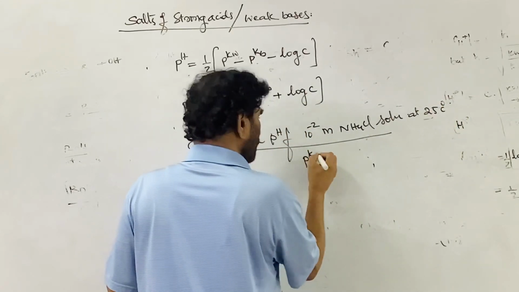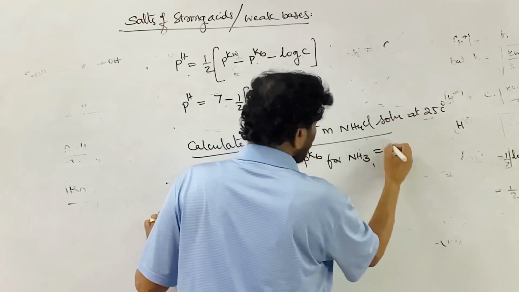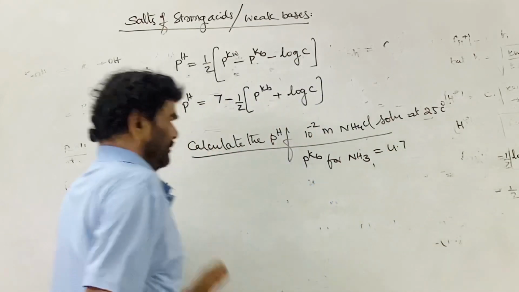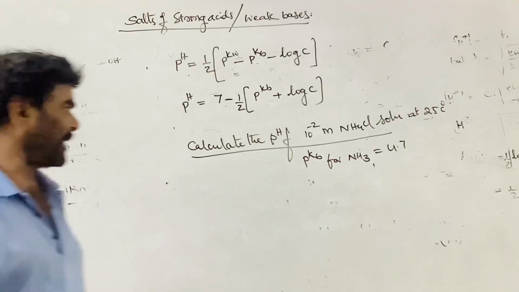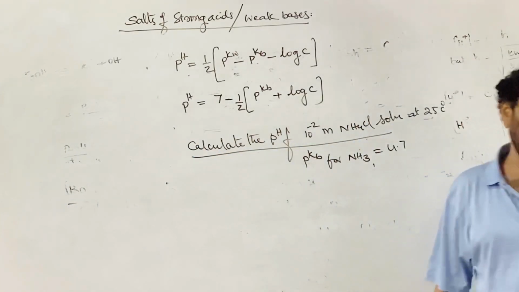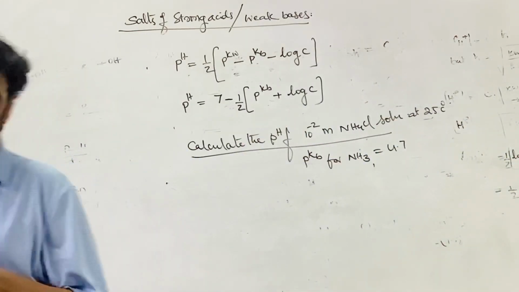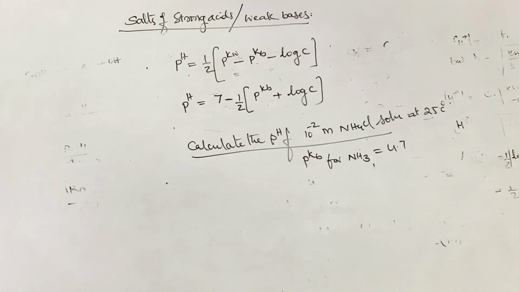The pKb for ammonia is 4.7. Normally Kb is 1.8 into 10 to the power of minus 5, so 5 minus log 1.8 is 4.7.